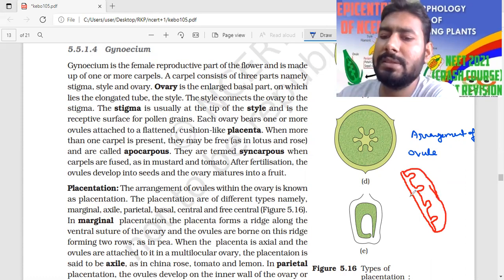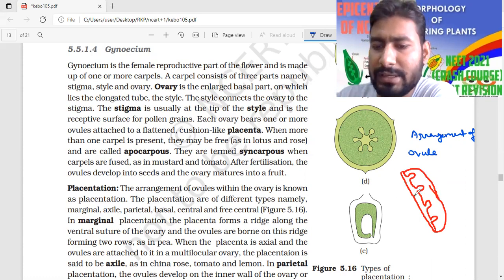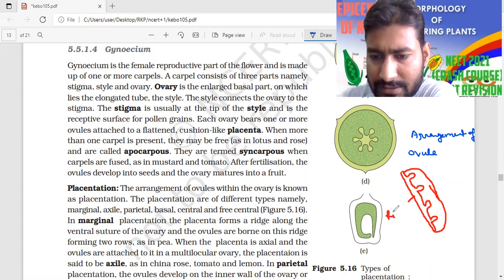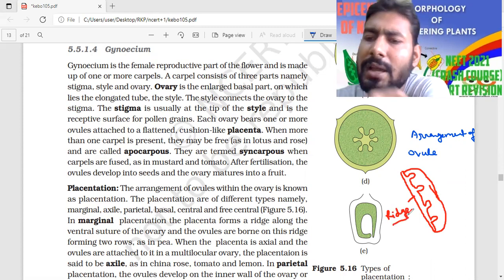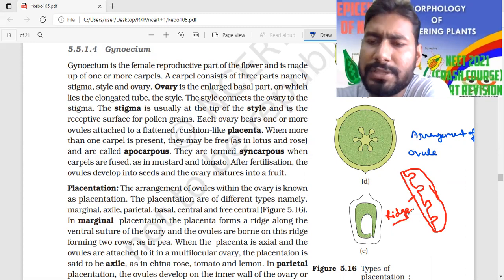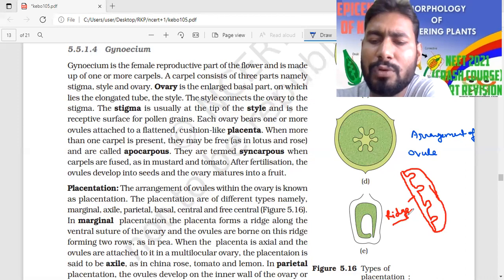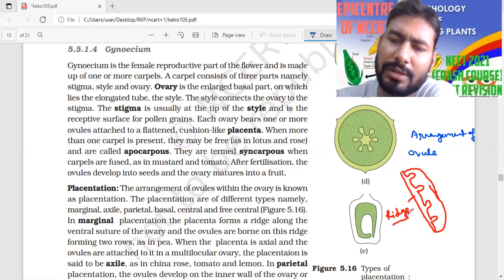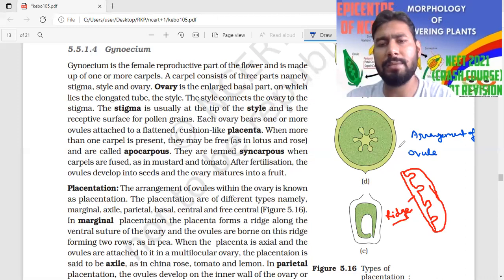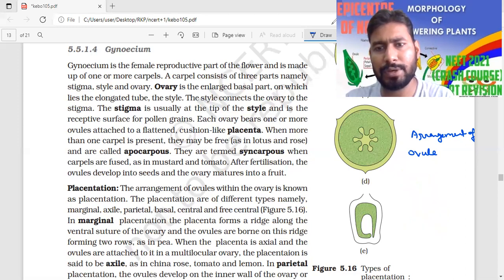This is Pisum sativum, a half portion, and this structure is known as the ridge. Along the ridge, the ventral suture is there. On the ventral suture there is the formation of seeds, that means ovule arrangement takes place. So this is called marginal type of placentation, and it is found in the pea.